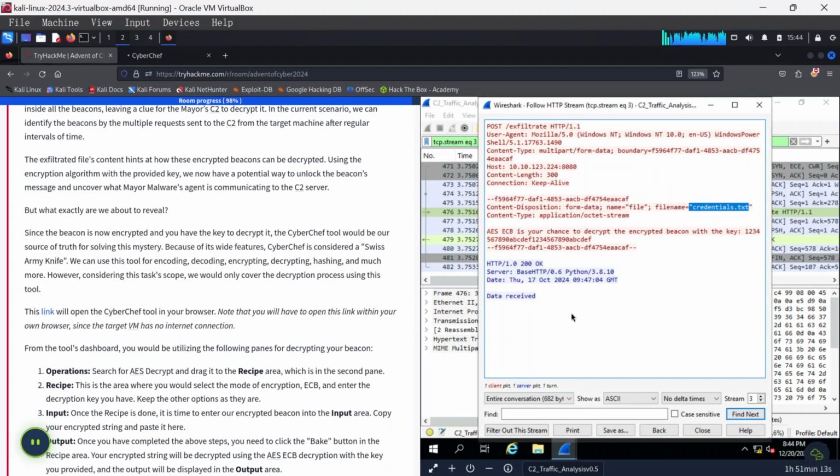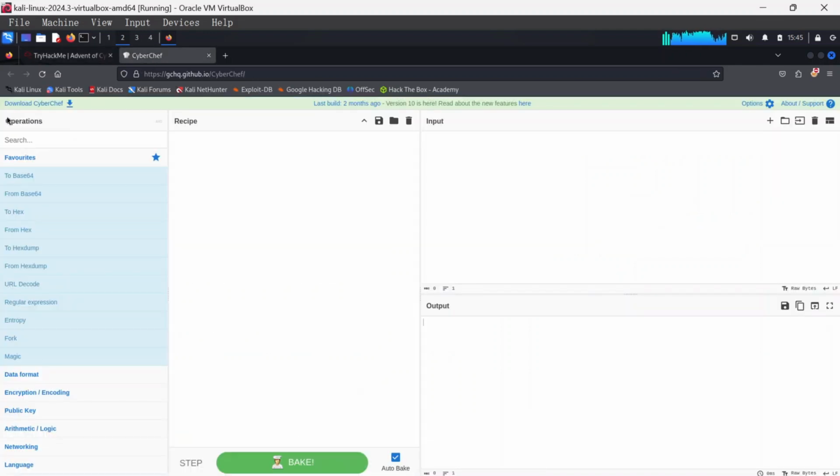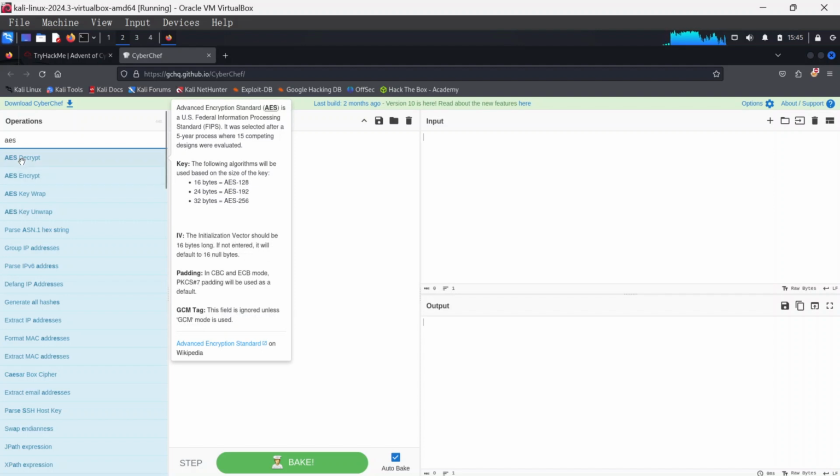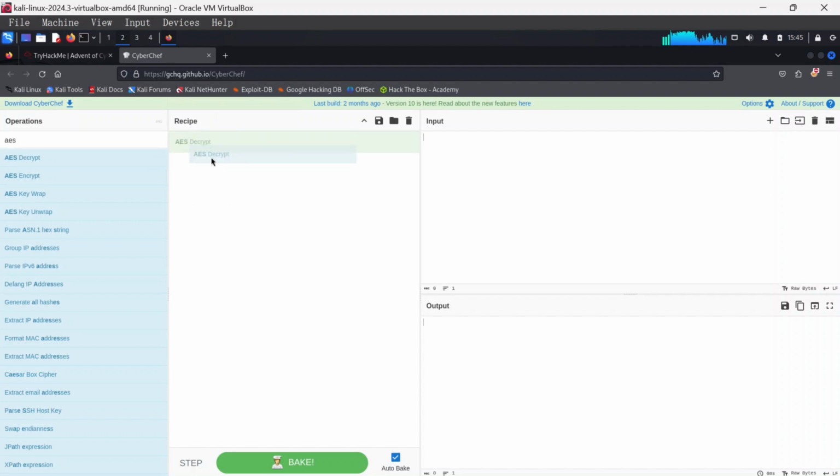There are a couple of things we need. We need this key here. So let's just copy that key, right click. Once we get the key, we also note that the mode is encrypted with ECB and it's an AES decrypt. So we'll come over to CyberChef, go to operations here on the left-hand side, type in AES, and you see AES Decrypt. So we drag that AES Decrypt to this recipe.